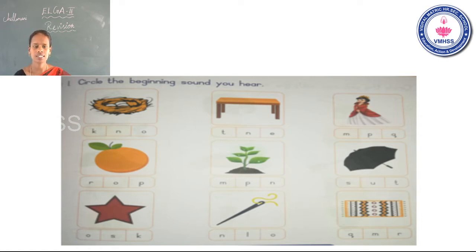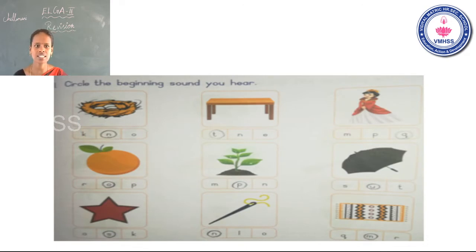What is this? Needle. What is the beginning sound? Yes, not the name of the letter N, but the sound of the letter N. You can circle the letter N. Okay. See the last one. What is this? This is mat. What is the beginning sound? You can circle the letter M. Okay. Next we will check the answer.